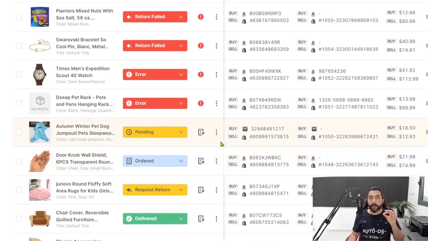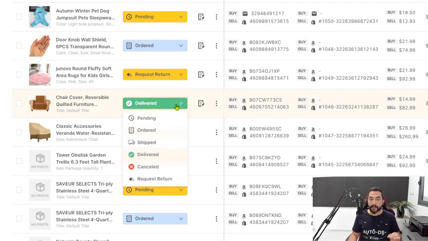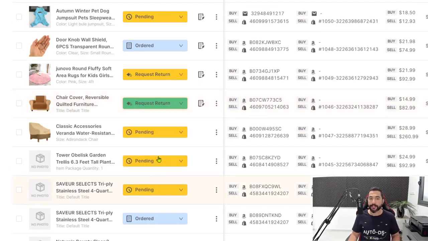Now, if a customer received the product, it's already in their hands, and now they wish to open a return, that's no problem. Same thing as before. Click on the order status and click on request return. Now, what's going to happen here is the AutoDS system is going to go to your supplier. It's going to open up that order and it's going to ask for a return label. If it will be approved, you'll have the print label right here on the side, ready to be downloaded.